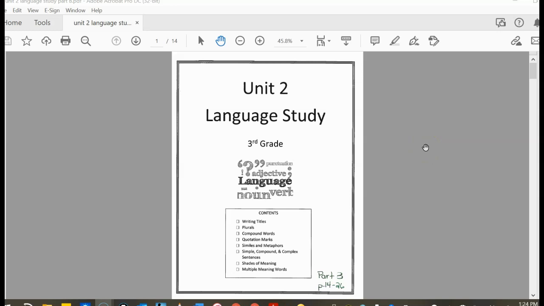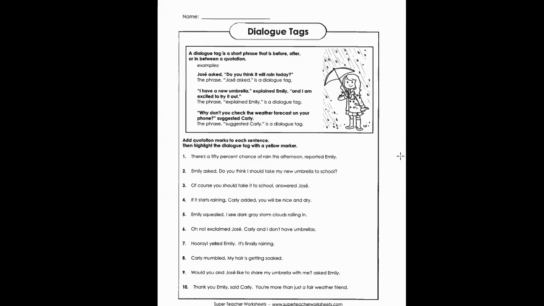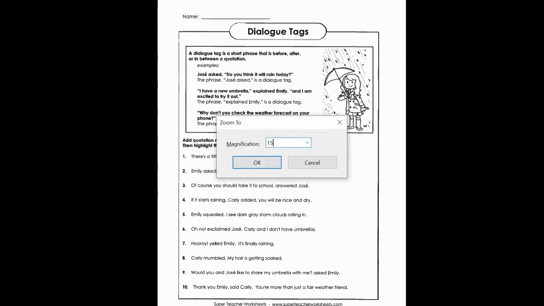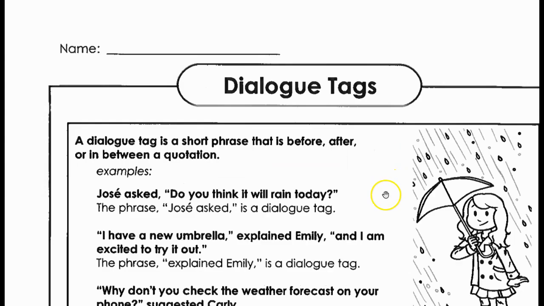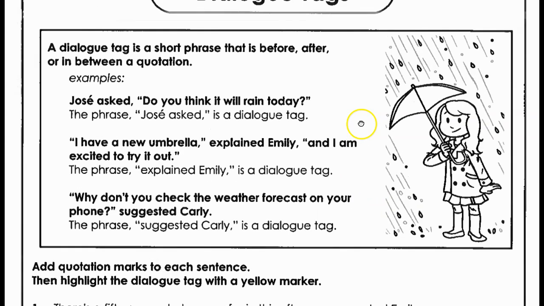All right, let's do a couple examples, okay? So go to this packet. Go to the first page, which is page 14. Remember what it says.